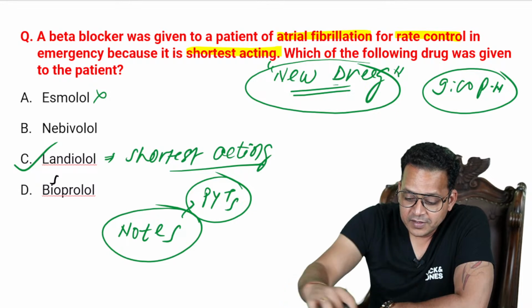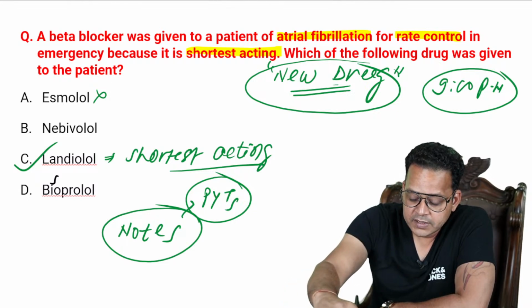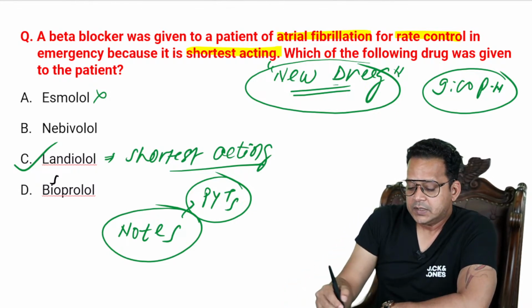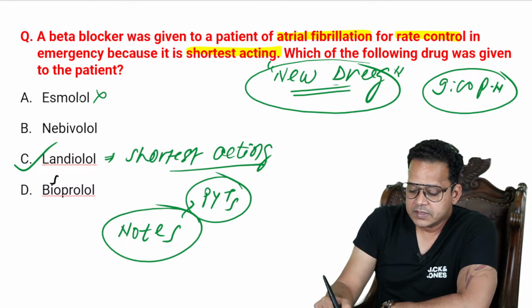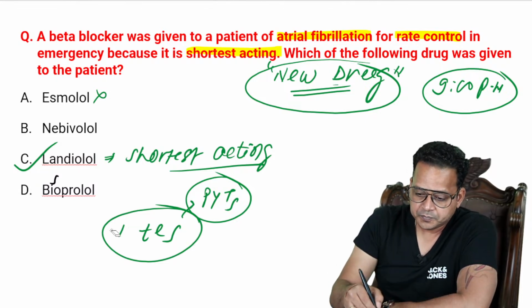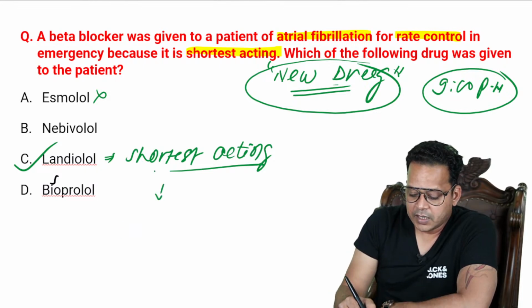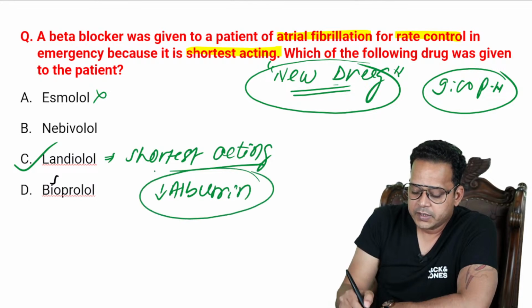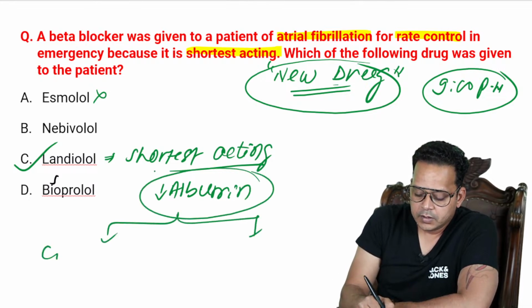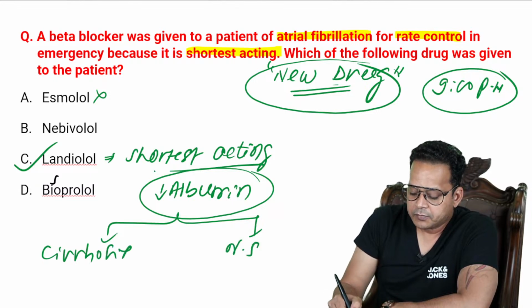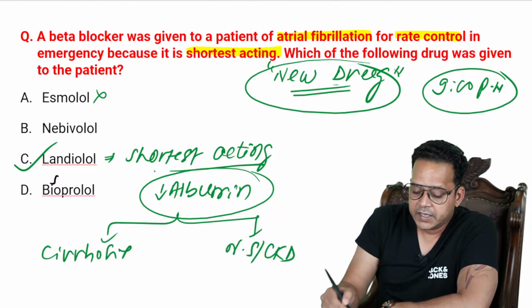All right. So about nephrotic syndrome and albumin. See, in nephrotic syndrome, albumin decreases. Albumin decreases in liver cirrhosis as well, in nephrotic syndrome and CKD as well, right?